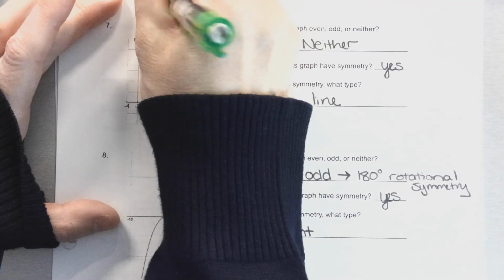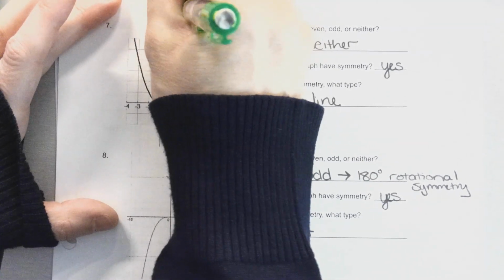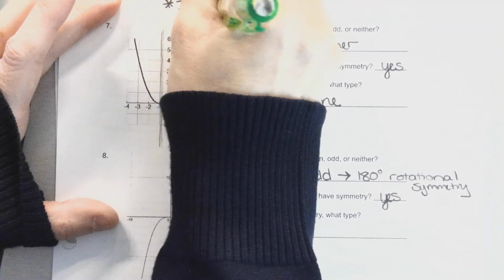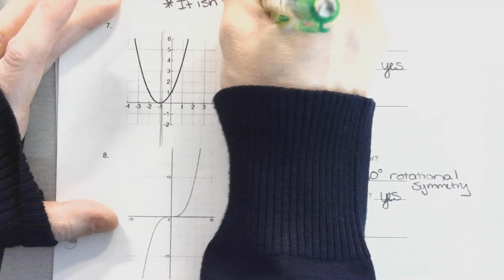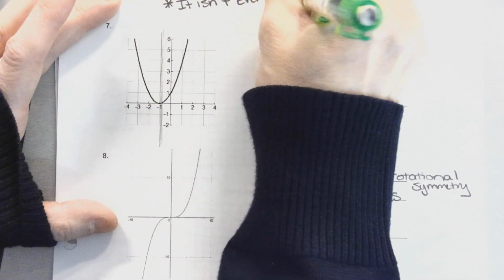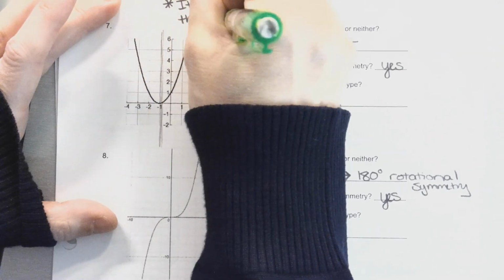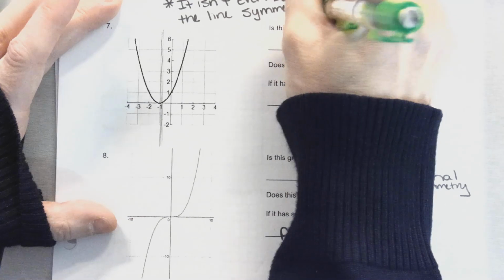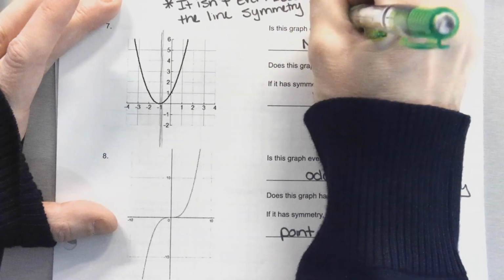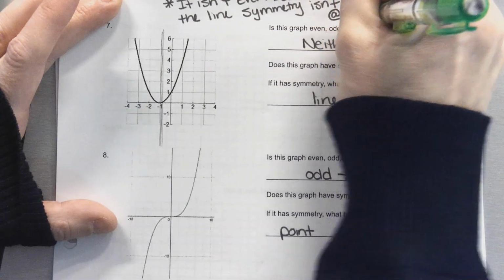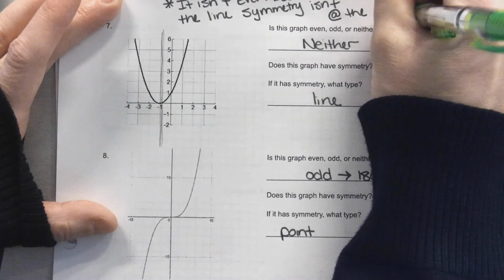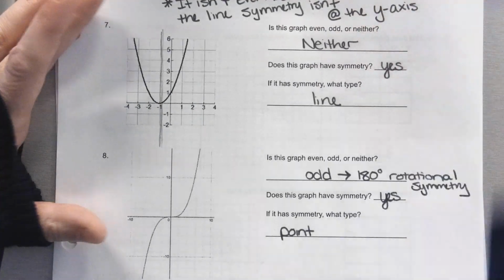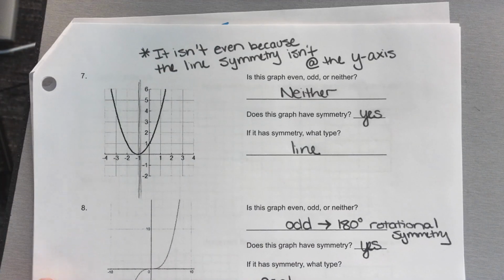So if you want to write yourself that note, you can: it isn't even because the line symmetry isn't at the y-axis. It has to specifically be line symmetry at the y-axis. So that can be something kind of a bonus.